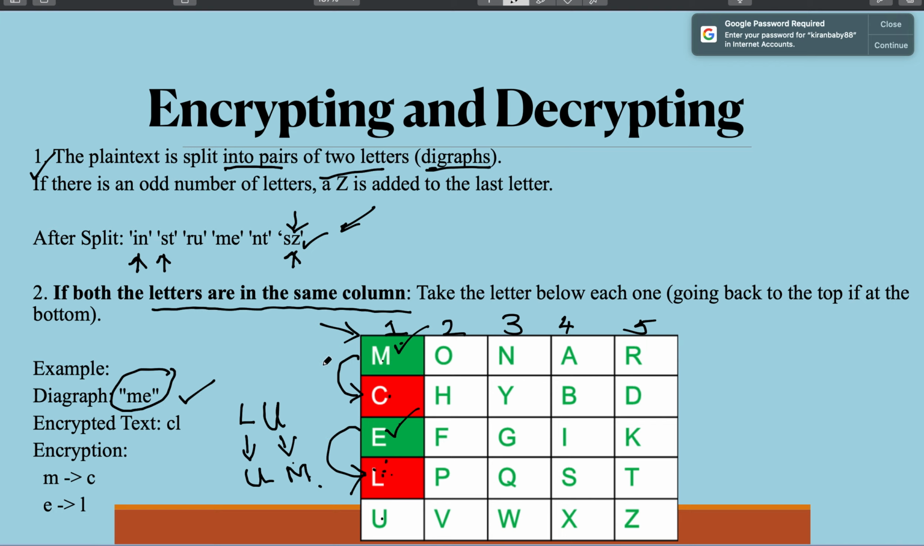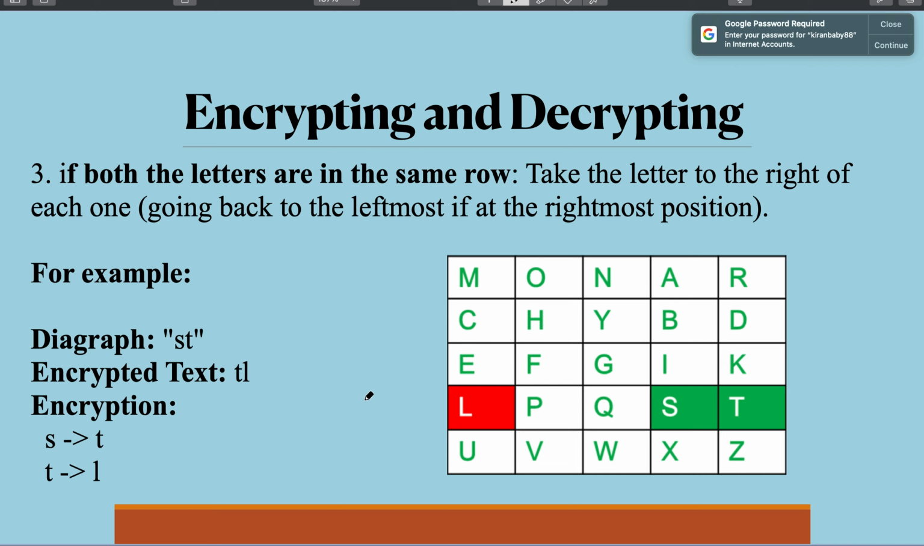So understood the column rule. That is, if the digraph letters are in the same column, then the letters are replaced with the letter just below them. So that is rule number 1. Now the second rule: if both letters are in the same row. Suppose this is row 1, 2, 3, 4 and 5. Now consider a digraph ST.